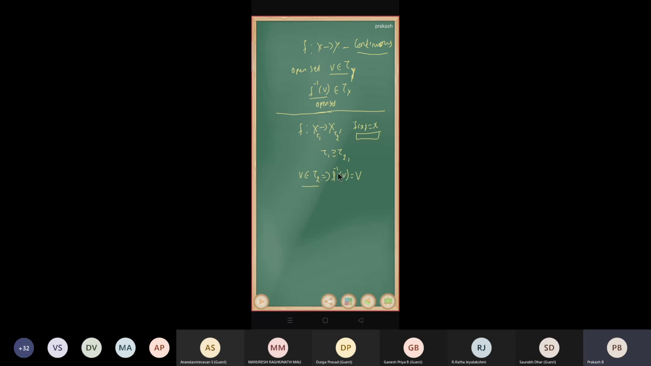Already we said that V belongs to tau 2, right? But tau 2 is contained in tau 1. That implies this V, that is f inverse of V, belongs to tau 1, right? That means the inverse image of an open set in the codomain is open in the domain. Therefore, f is continuous, right? So if tau 1 contains tau 2, then f is continuous, right? Okay, now